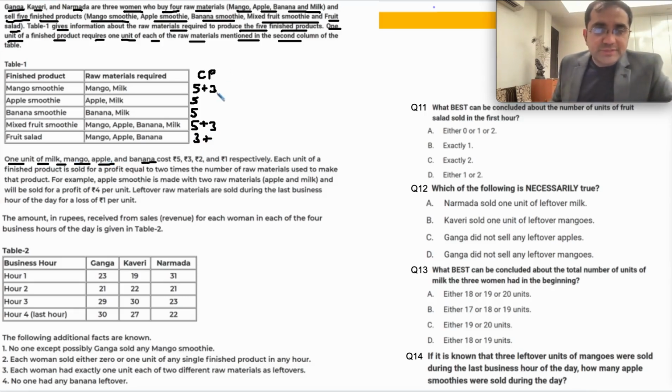Apple is 2 rupees. And banana is 1 rupee. 1 rupee here and here. Okay. So this gives us the total cost price. So total cost price turns out to be 8, 7, 6, 11 and 6.